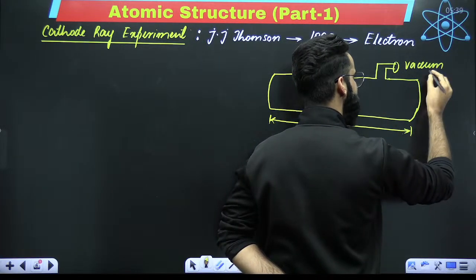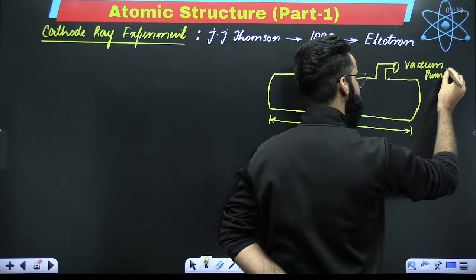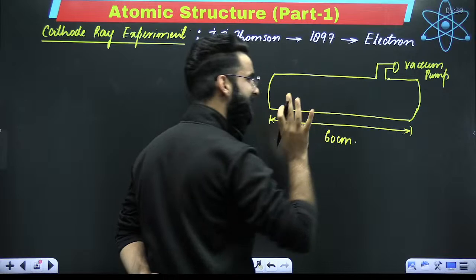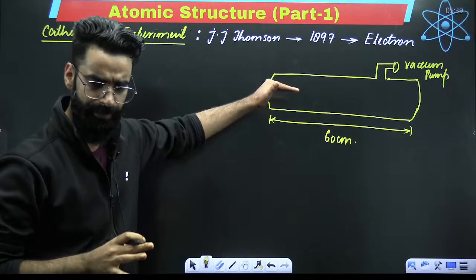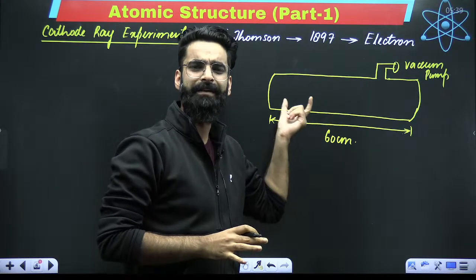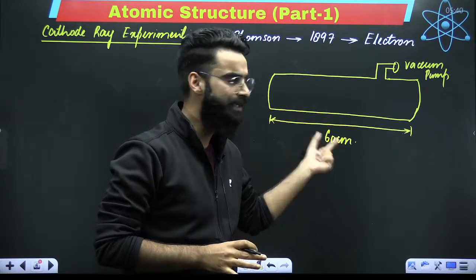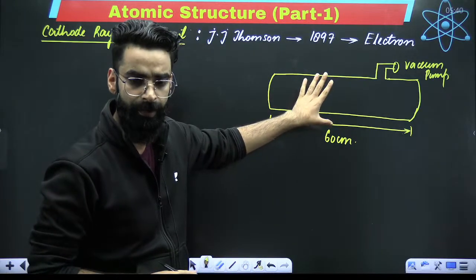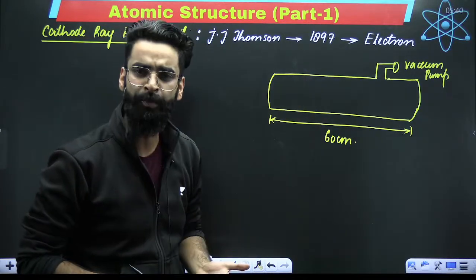What was the need of this vacuum pump? This vacuum pump was used to control the pressure of the gas inside this particular container. This is a narrow glass tube which is about 60 centimeters long. And in this narrow glass tube, what you will find? You will find a vacuum pump which is fitted to this particular tube. What is the use of this vacuum pump?